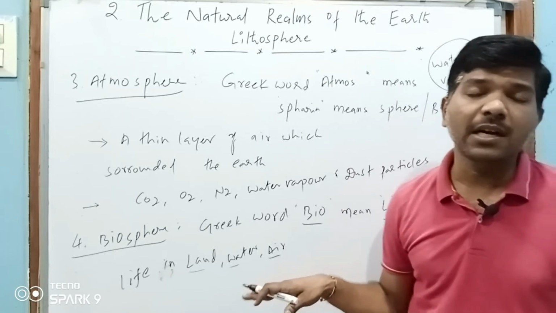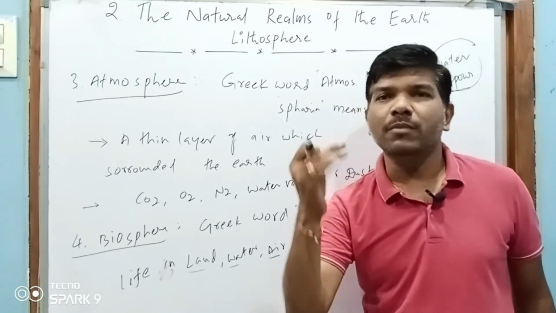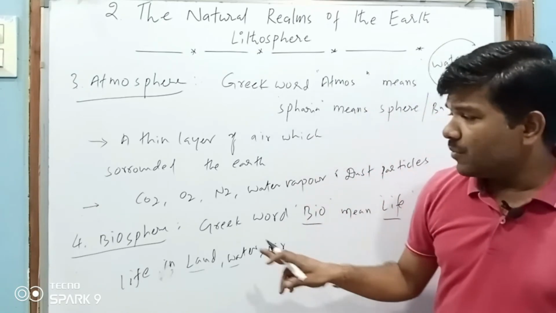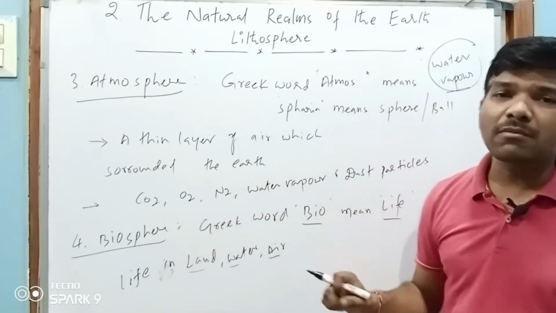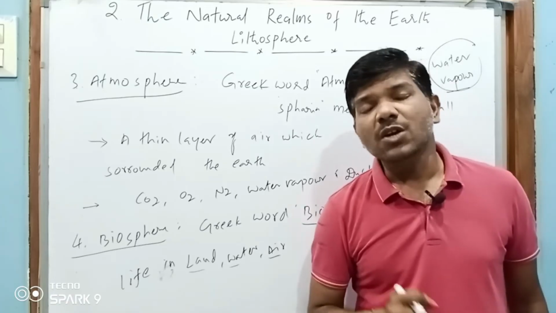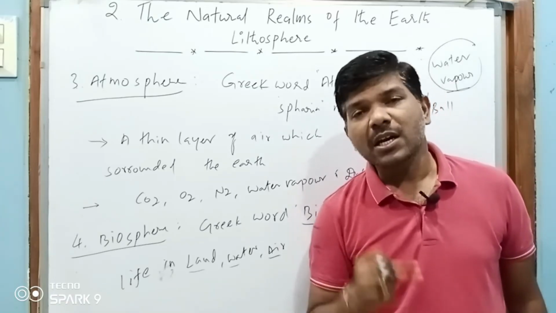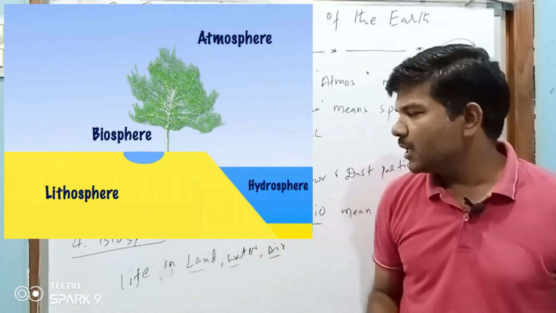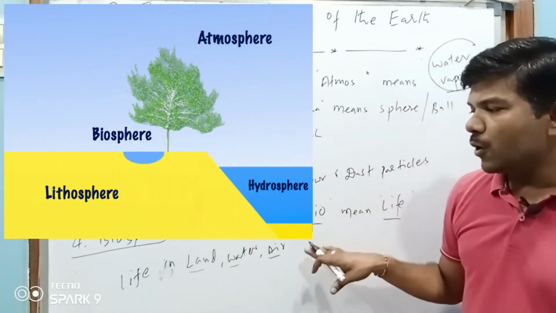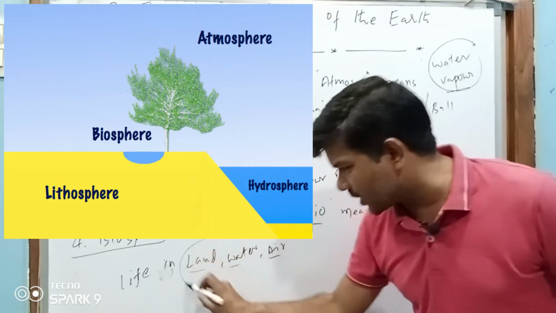Biosphere deals with the life existing on land, in water, and in air, from bacteria and insects to human beings. So the biosphere explains the realms of the lithosphere, the hydrosphere, and the atmosphere. It is also a very, very important sphere, because life is present in these three spheres.